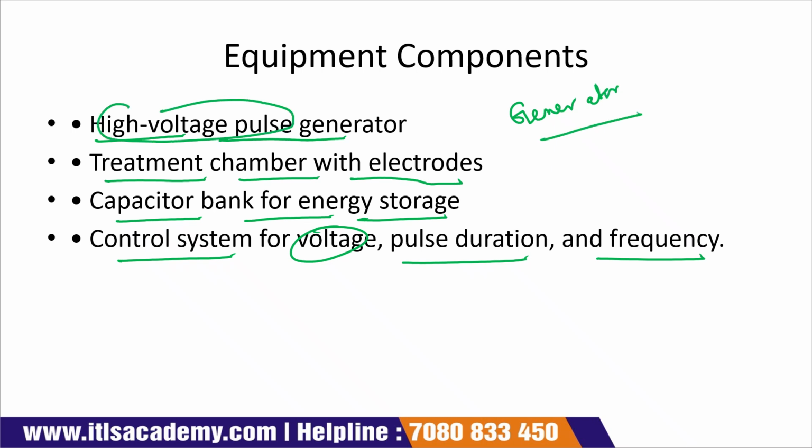Next is your chamber along with the electrodes, the chamber in which we put the food product and supply the electric field. And the electrodes are your cathode and anode. Then capacitor bank for energy storage. We have a capacitor bank, and that capacitor bank is only for energy storage. Then control system for the voltage, pulse duration and frequency.